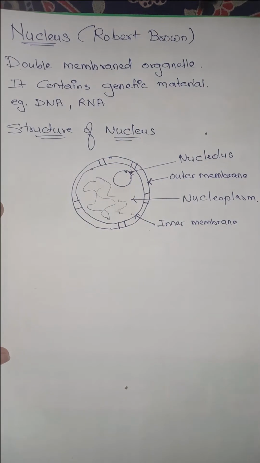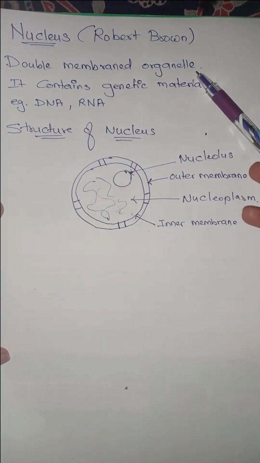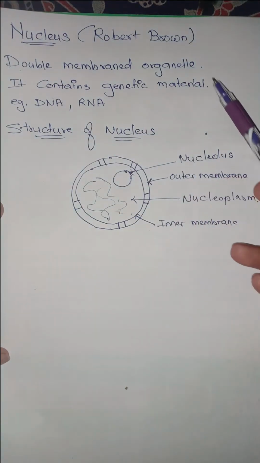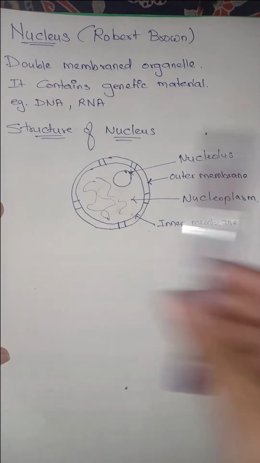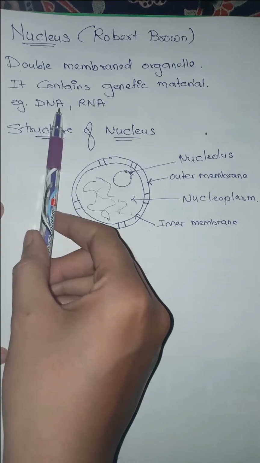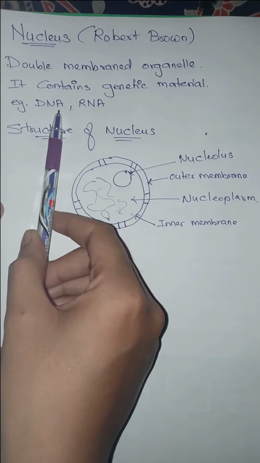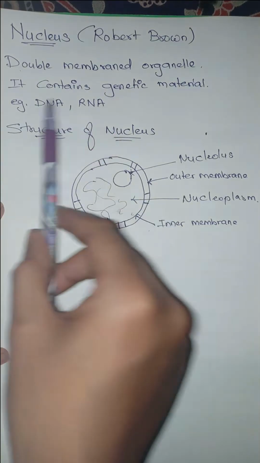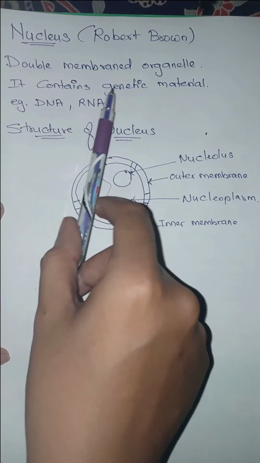When you talk about the structure of the nucleus, the nucleus is a double membraned organelle. It contains two membranes, and it also contains the genetic material, which we call DNA and RNA. The full form of DNA is deoxyribonucleic acid, whereas the RNA is ribonucleic acid.